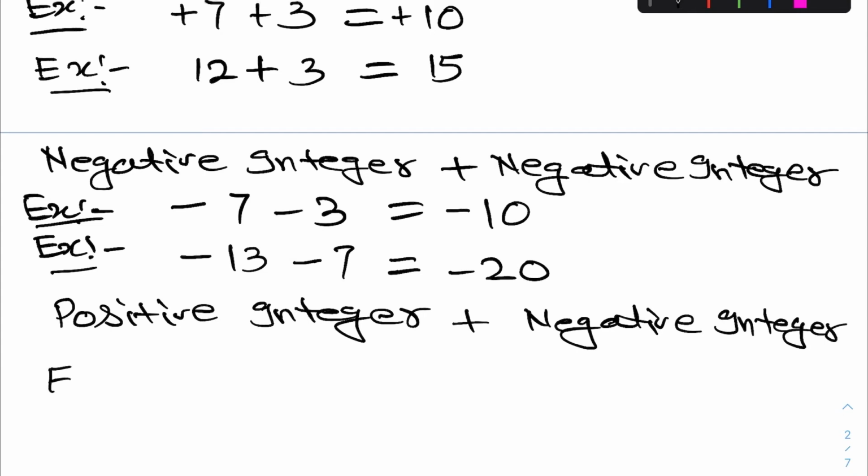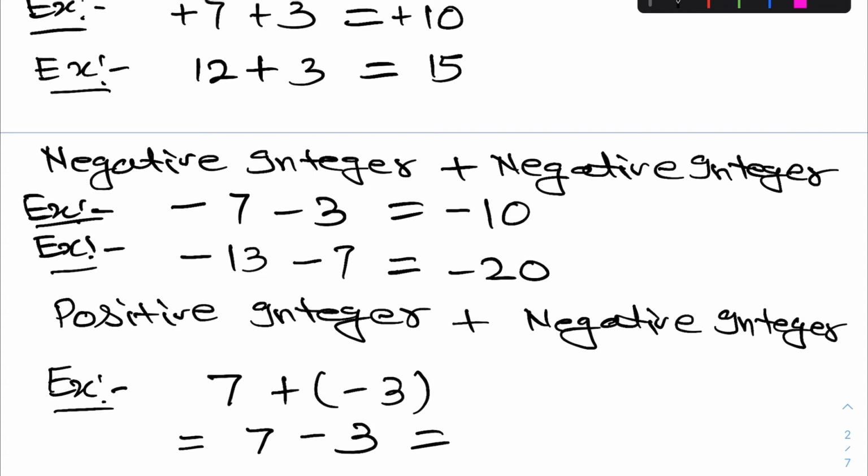Let us take one example. 7 plus minus 3. So we are going to add 7 plus minus 3. So it will give you 7 minus 3, 4. So your value comes 4.